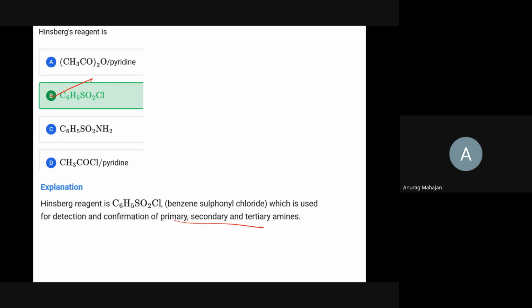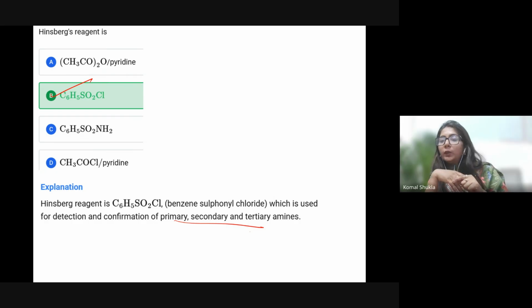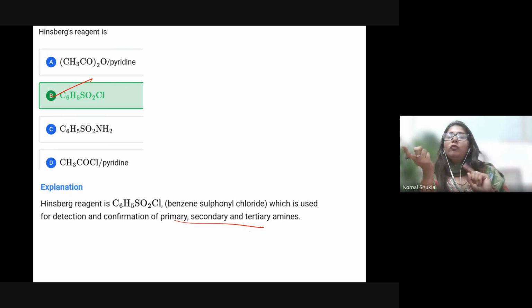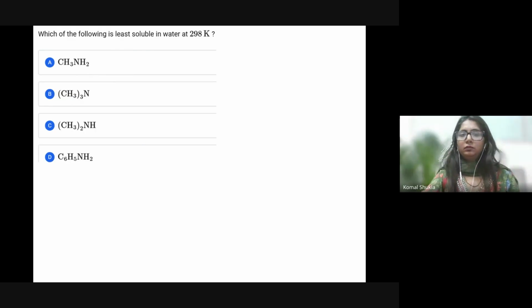With primary, it'll form an amide which is soluble in alkali as the hydrogen attached is acidic. For secondary, it will form an amide, but it won't react with NaOH. And for tertiary, there will be no formation of that particular product. Clear? Yes, ma'am.